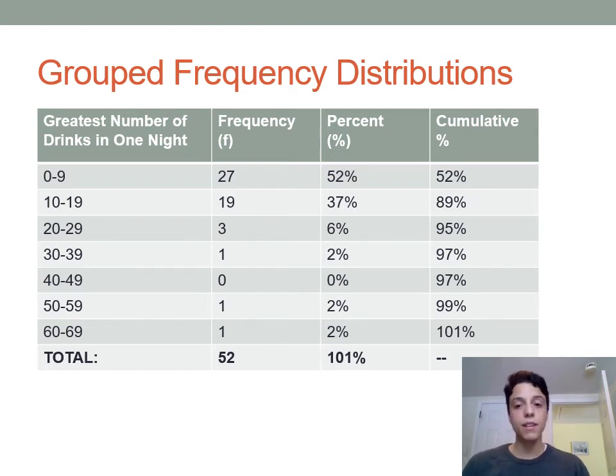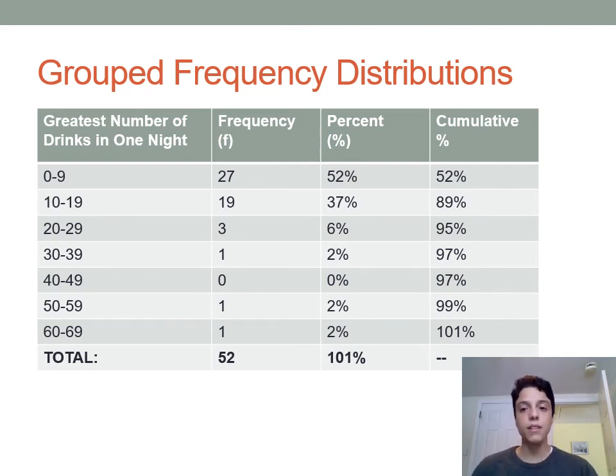The cumulative percent also tells you something similar there. And so with our cumulative percent of 89% for 10 to 19 drinks, that means that 89% of the class has maxed out at 19 drinks or less. So same interpretation as in a regular frequency distribution.